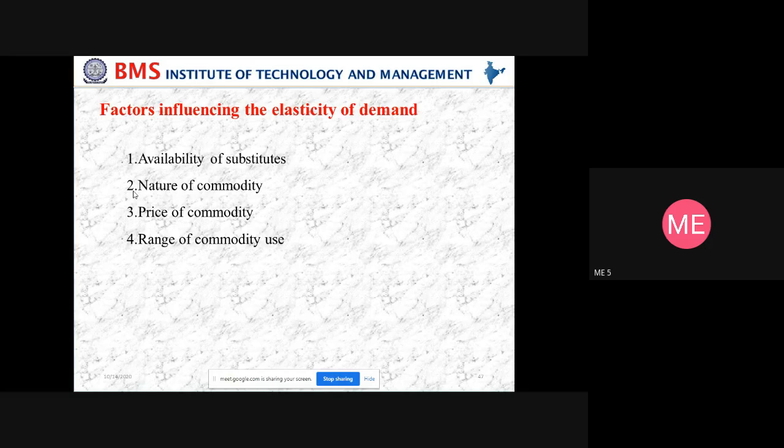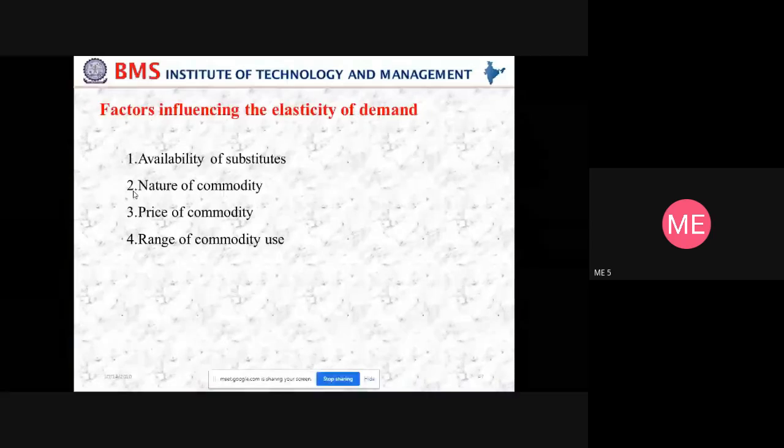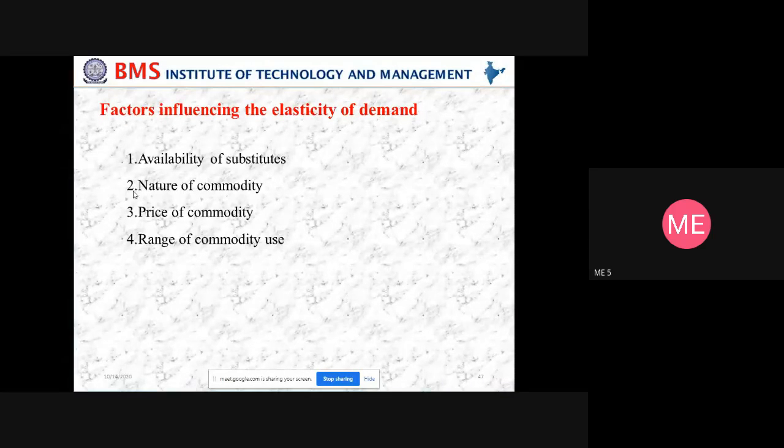Availability of substitutes. Substitute in the sense there is a product which can replace that particular product. If it is having substitutes, we can say the demand for a particular product is elastic. If you take the example, a small increase in the price of, say, railway tickets will result in a fairly higher than proportionate fall in the demand, because of the presence of an alternative mode of transport.